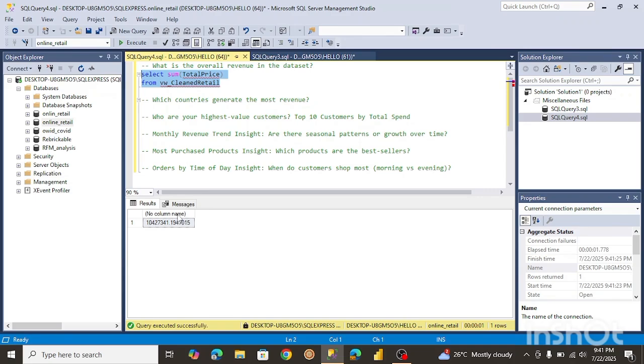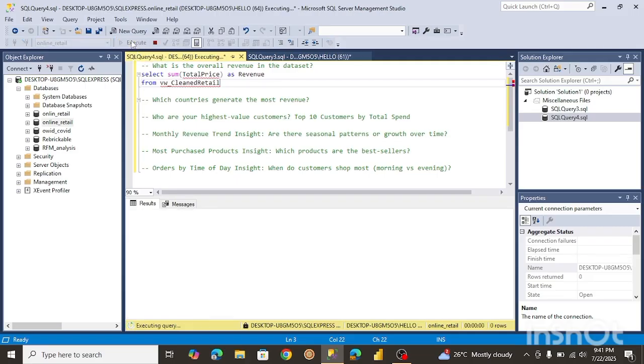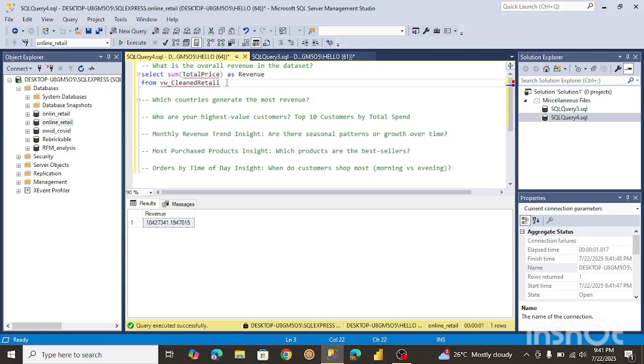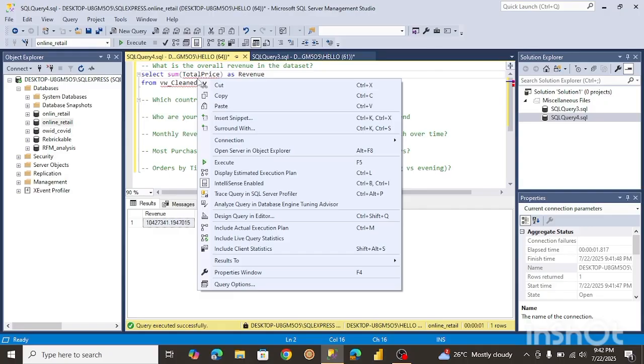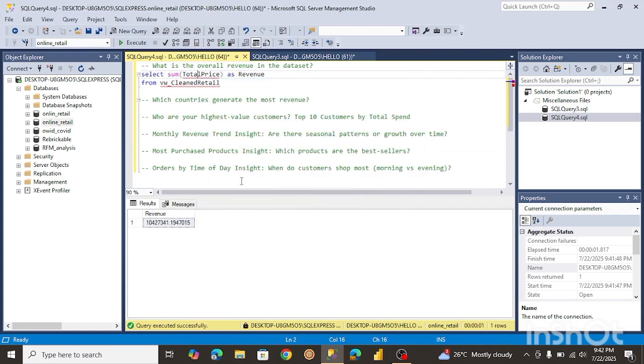Let me just rename this to revenue, just to make this easy to read. So let's run this one more time. All right, it's much better to look at. So we managed to retrieve the overall revenue that the business has generated. Okay, so I'd like to just get rid of these squiggly lines that's showing up. To do that, I'm going to go to IntelliSense enabled and I'm going to click on this. All right, that's way better.